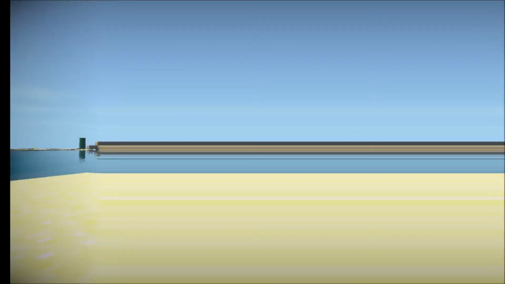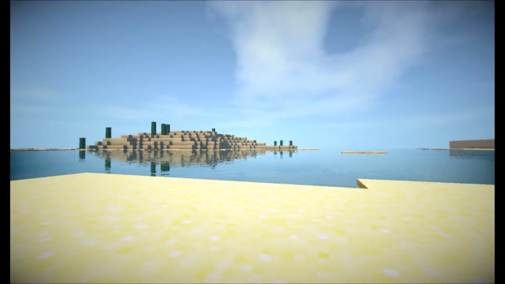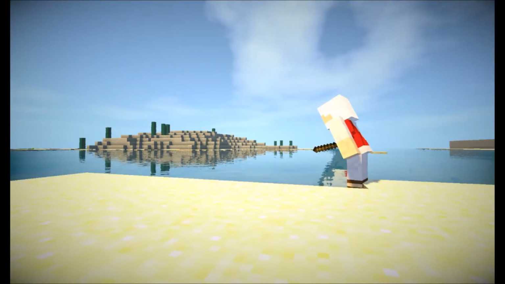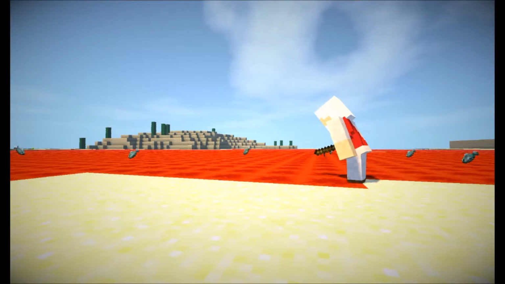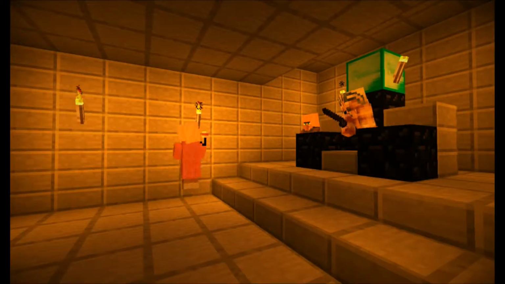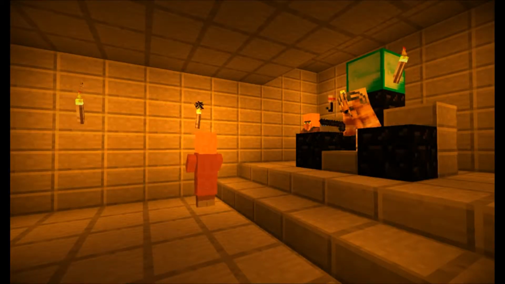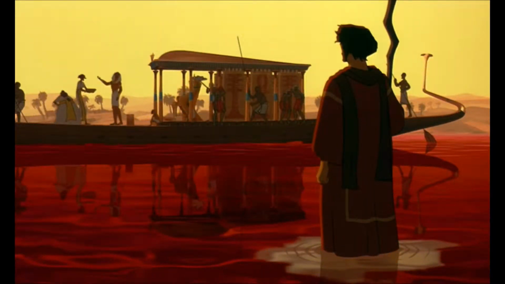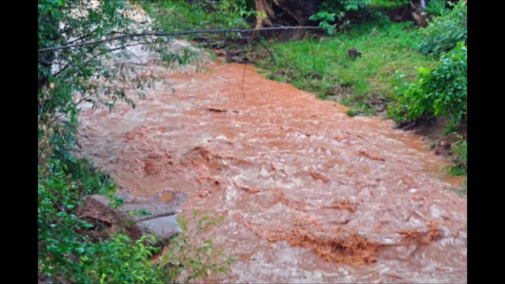The first plague, known as the water to blood plague, was God instructing Moses to dip his staff in the Nile, causing the water to turn into blood, making all the fish die. As a result, the Pharaoh doubled the work of the Israelites. The scientific reasoning behind the first plague was that rising temperatures turned the Nile into a muddy watercourse, spreading toxic water from the burgundy blood algae dye.